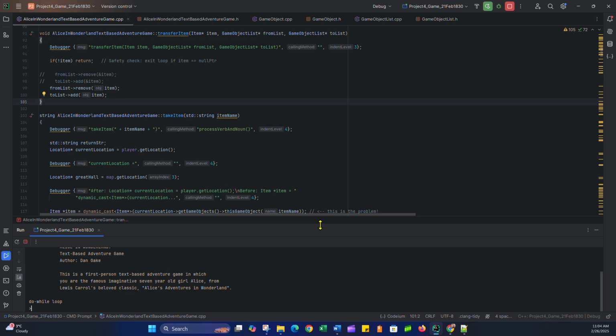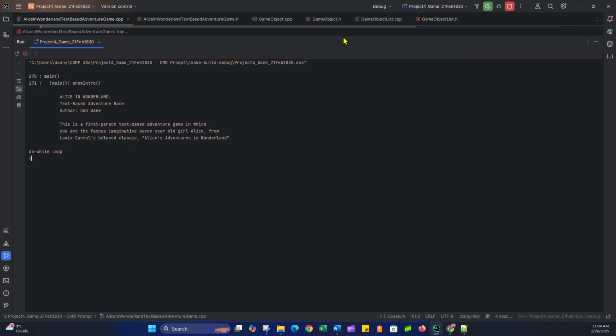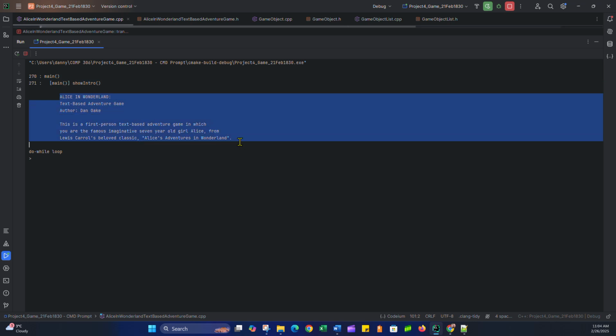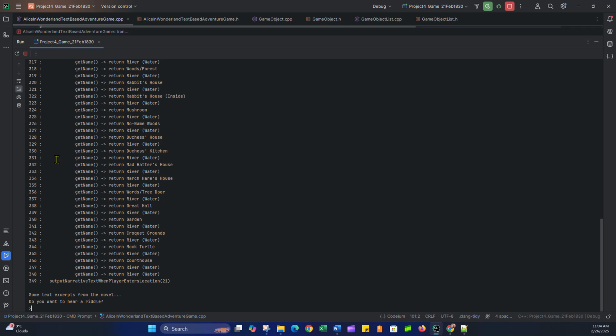So when I run the code now, we go through our main method, and then we show intro, which is just this little introductory message indicating what the game is, and then we have a continuous loop. Obviously, the do while loop would not normally be printed out. That's for debugging purposes. So then I could go north, and then a lot of stuff's happening.